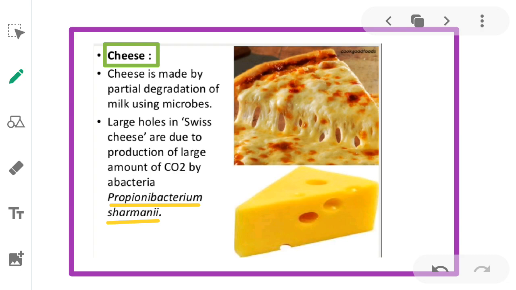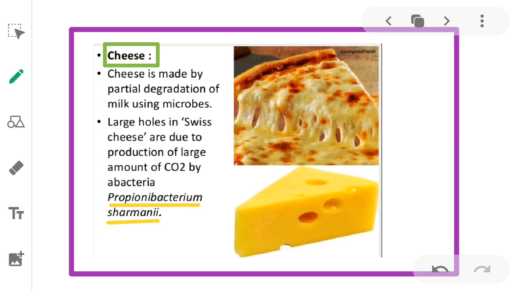Next example, cheese. Cheese is one of the oldest food items in which microbes were used. Cheese is made by partial degradation of milk using microbes. Different varieties of cheese are known by their characteristic texture, flavor, and taste.